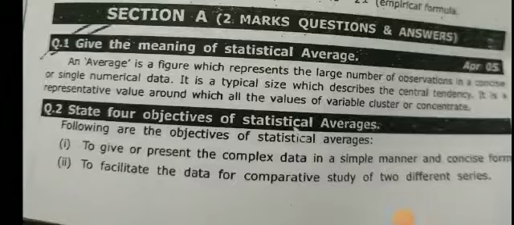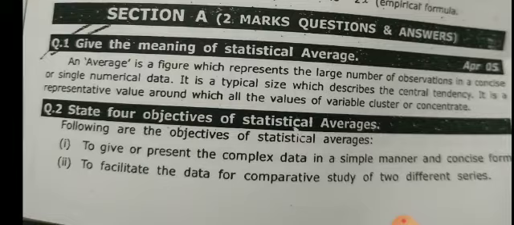Quantitative methods for business. Give the meaning of statistical average. An average is a figure which represents a large number of observations in a concise, single numerical value. It is a typical size and describes the central tendency. It is a representative value around which all the values of the available data cluster or concentrate.